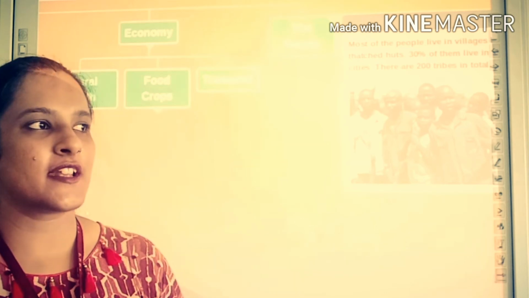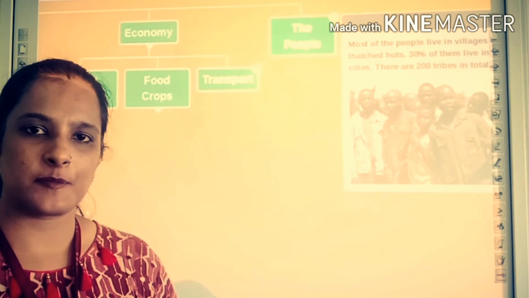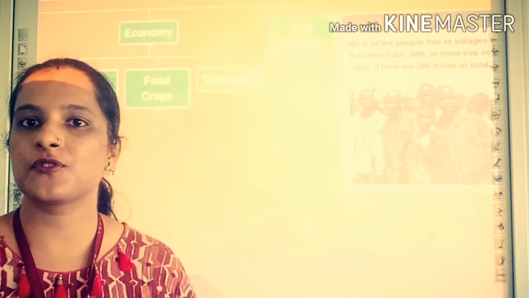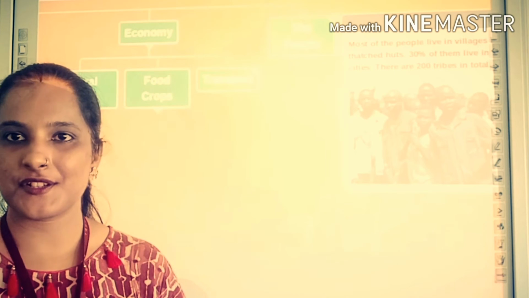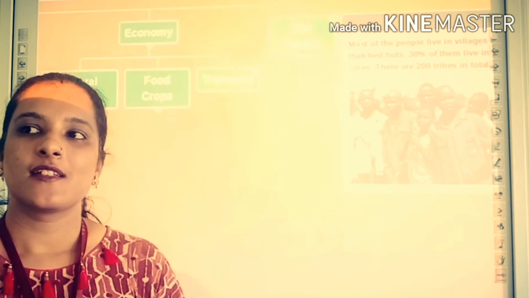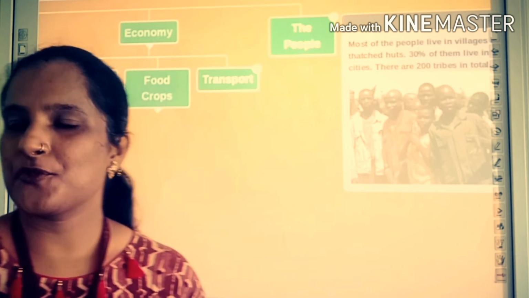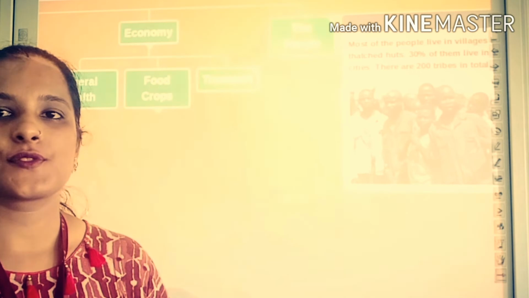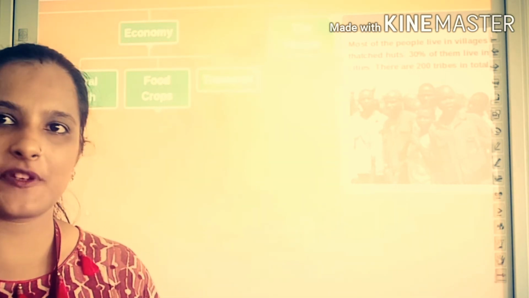They are found mostly in tropical rainforest. Earlier, the pygmies were throughout the DRC, but in today's scenario, they are very few in number. So they are mostly found in the tropical rainforest. And they normally don't wear any clothes because of the hot and humid climate there. But during the festivals, during their celebrations, they wear some costumes and celebrate.